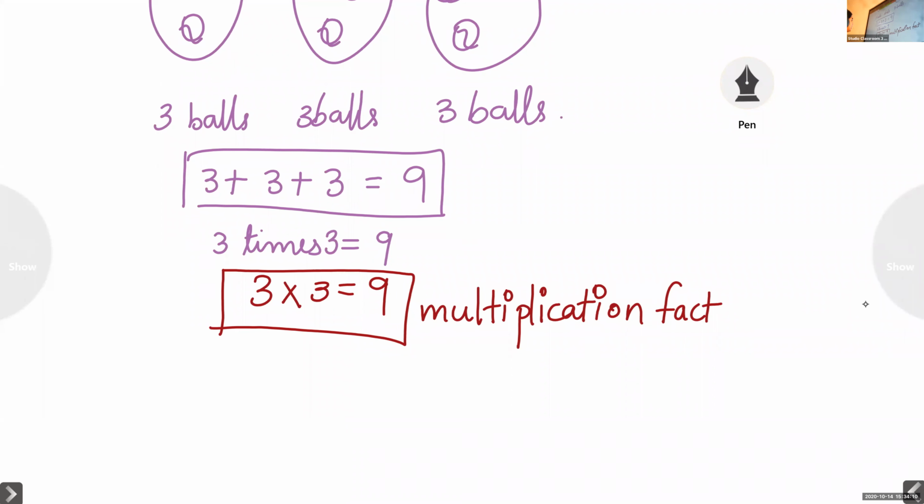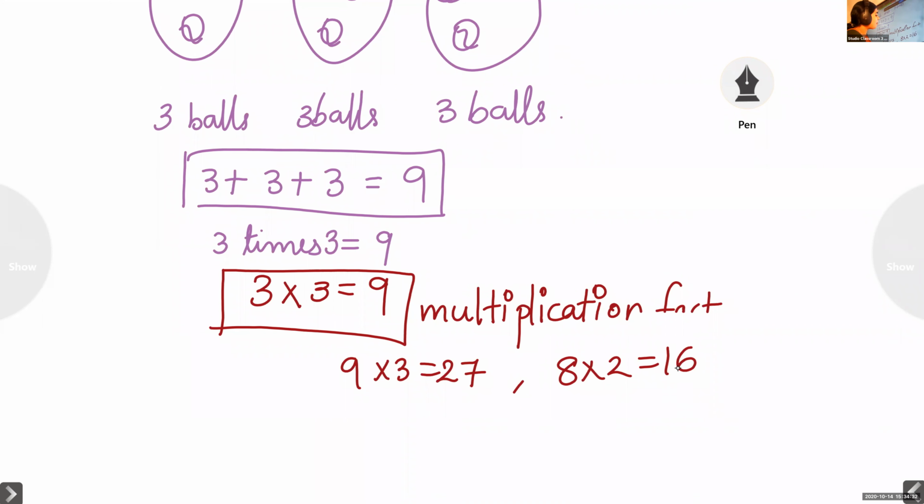9 3s are 27. This is also a multiplication fact. And 8 2s are 16. This is also a multiplication fact. So like this, this representation we can call a multiplication fact.